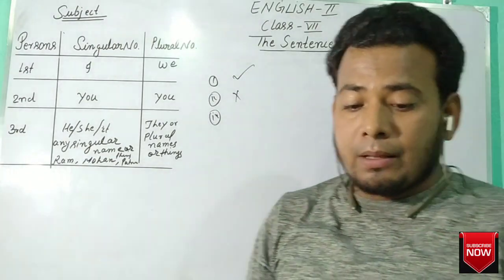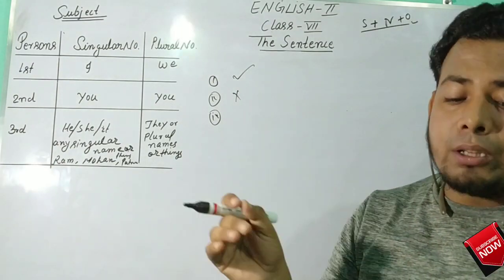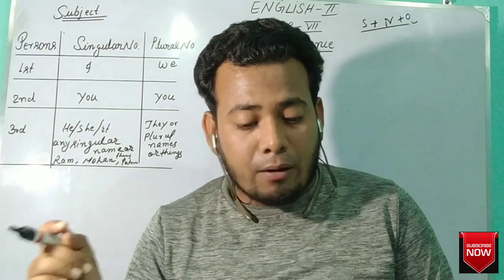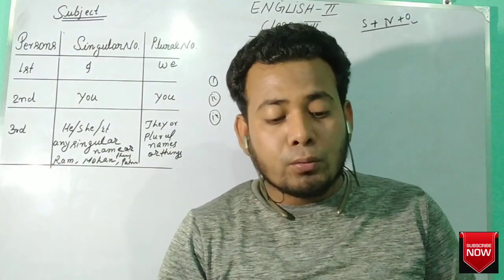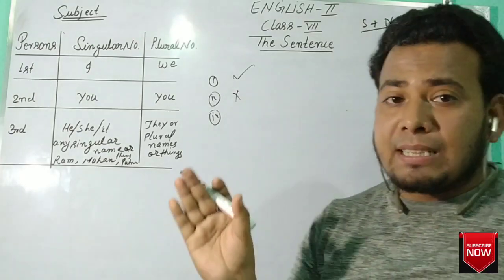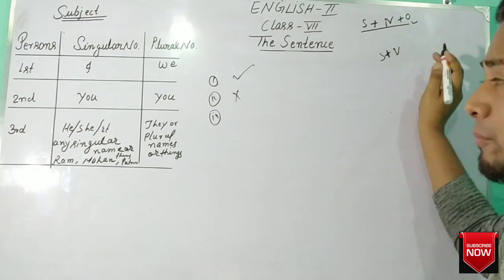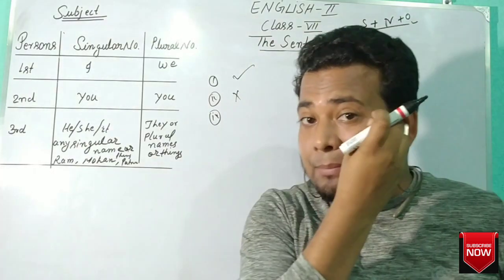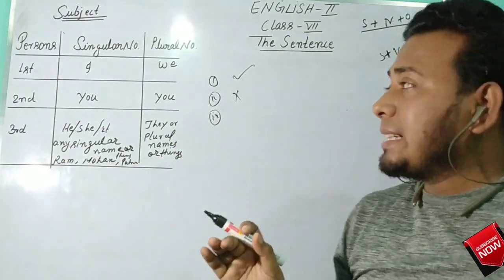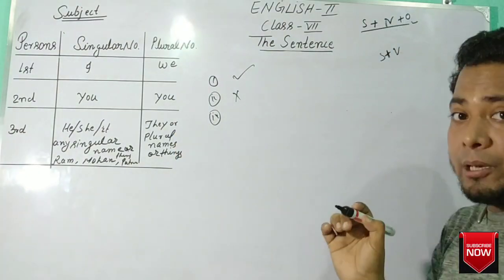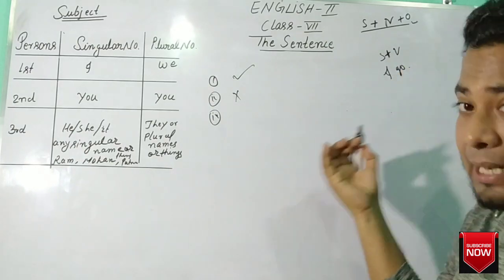Question number 3. This is the better of the two essays. In this sentence, a sentence must have a subject and a verb. Remember, a sentence must have a subject and a verb. An object is not mandatory. An object is not necessary for being a sentence, but subject and verb are. For example, when I write "I go," it is a sentence.